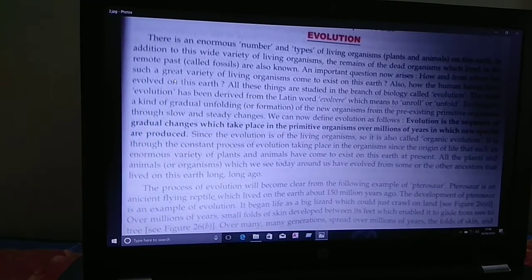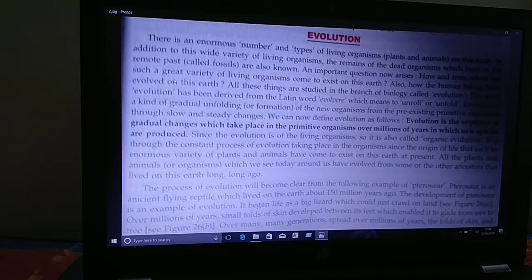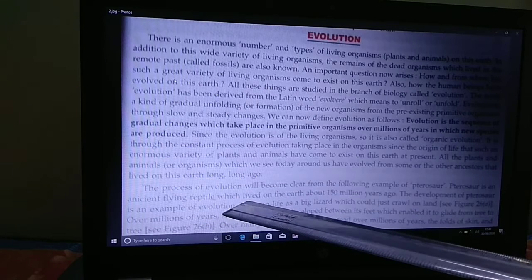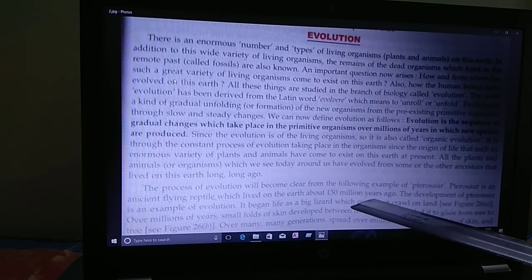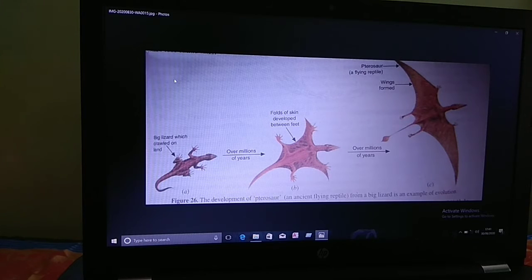So this whole process will become clear from this example. The pterosaur is an ancient flying reptile which lived on the earth about 150 million years ago. Now you can see the diagram, the development of wings. The wings developed from folded skin.